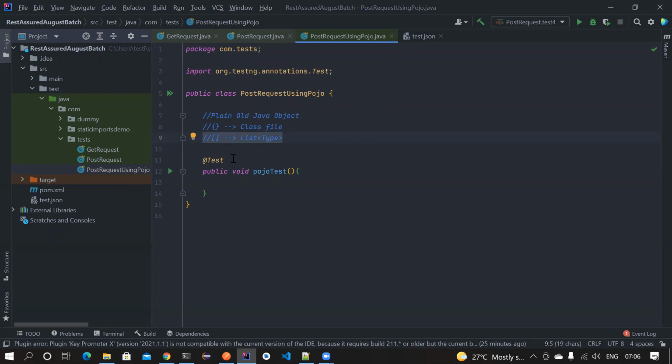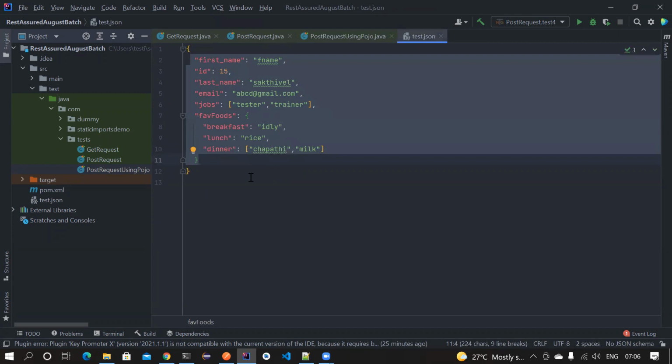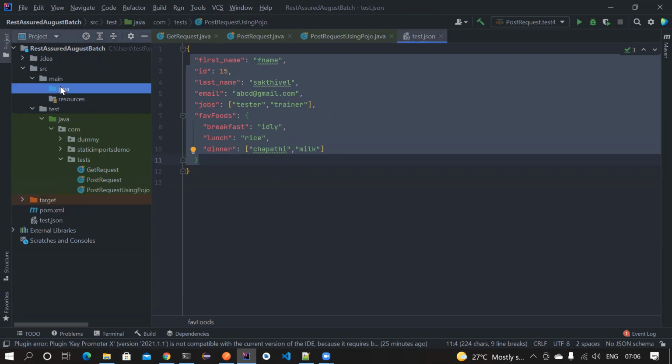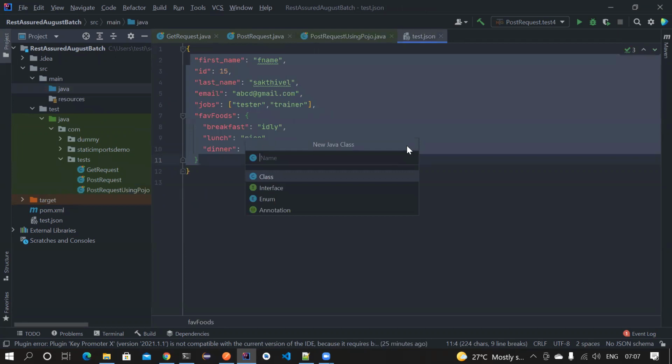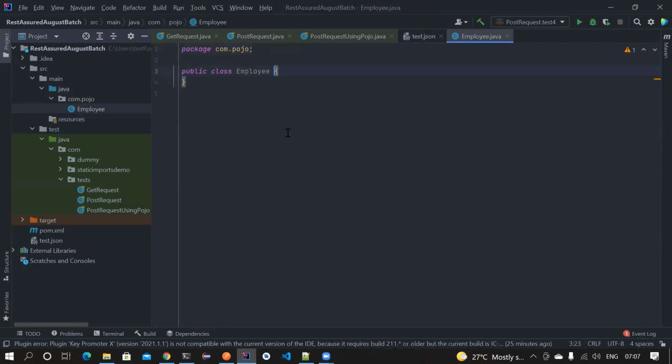Now let's assume this is an employee, or a student; better we will put it as an employee. Let's go to the main class and create a class inside the package com.pojo.employee. So this is an Employee class.